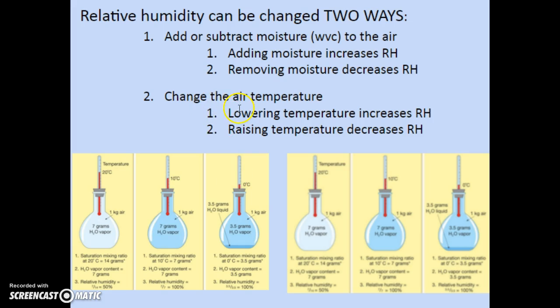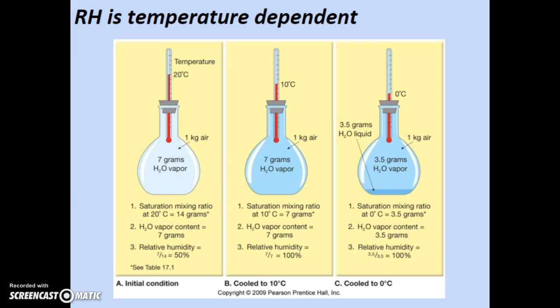The second way we can change relative humidity is to change the temperature. Lowering the temperature increases relative humidity, and raising the temperature decreases relative humidity. So here's a picture we can make sense of. We're changing the temperature here. Here I have 20 degrees C, and let's say I have 7 grams of water vapor content. The capacity at 20 degrees C is 14 grams, so 7 out of 14 is 50% relative humidity. At 10 degrees C the capacity is 7 grams. So if it contains 7 grams and its capacity is 7, it's got a 100% relative humidity. And even cooler temperatures, at 0 degrees C, can only hold 3.5 grams of water vapor. If it has 3.5, its relative humidity here is 100%.